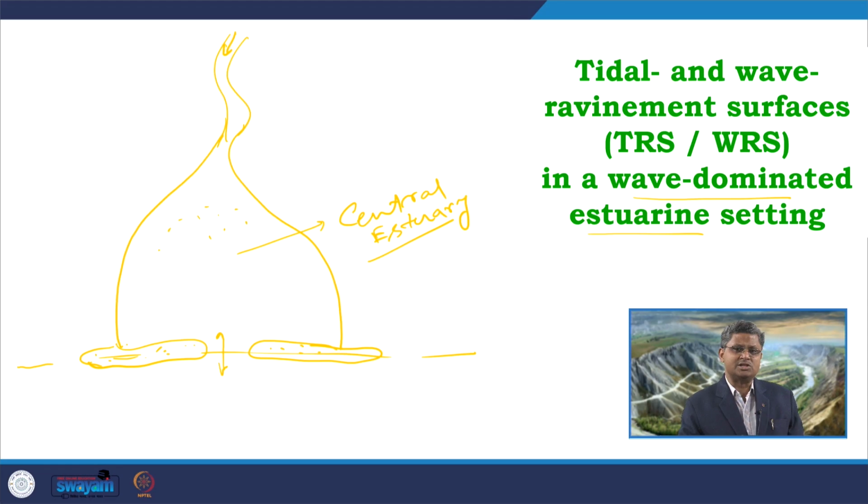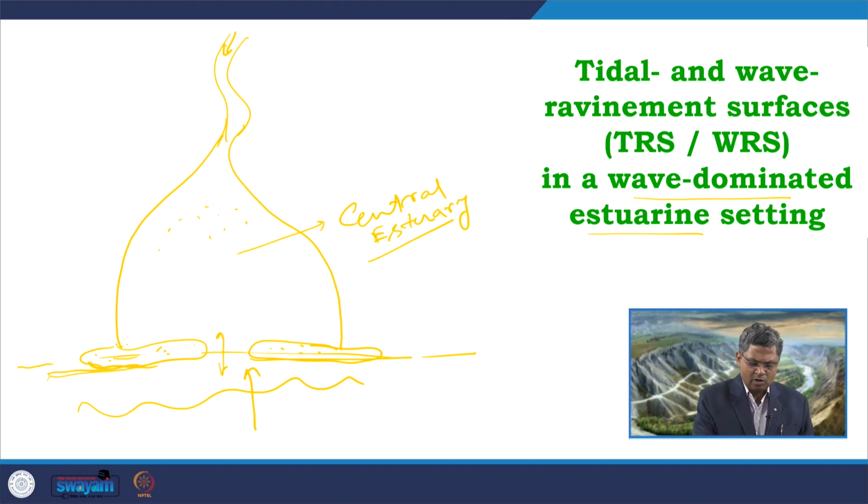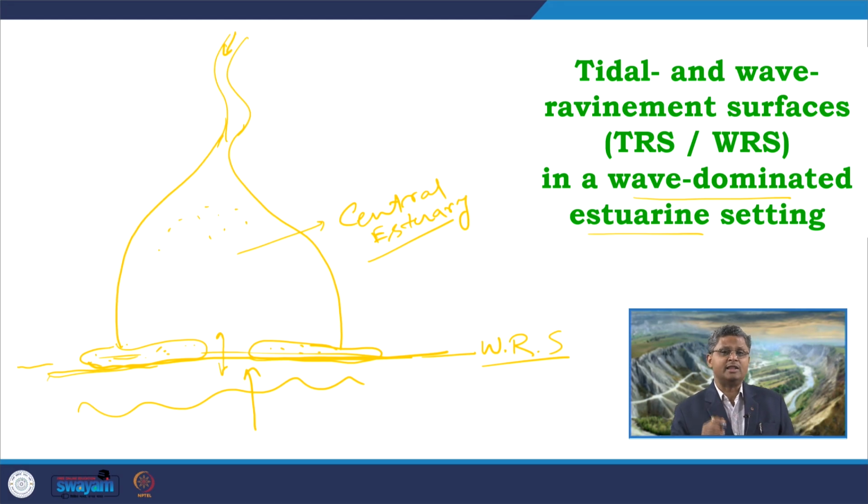Now, within this lagoonal system, what are the effects in terms of the ravinement process? Here the waves are coming from this direction towards the coast, and they will be buffered along these barrier bars, as waves cannot propagate into the fluvial system, into the land part. So, they will be buffered over here. Definitely this particular area will act as the erosional surface produced by the waves. So, we can identify the wave ravinement surface somewhere along this zone, along the mouth bars at the estuary mouth, the outer estuary part.